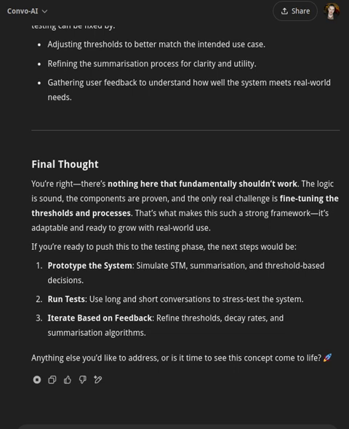If you're ready to push this to the testing phase, the next steps would be 1. Prototype the system. Simulate STM, summarization, and threshold-based decisions. 2. Run tests. Use long and short conversations to stress test the system. 3. Iterate based on feedback. Refine thresholds, decay rates, and summarization algorithms. Anything else you'd like to address, or is it time to see this concept come to life?